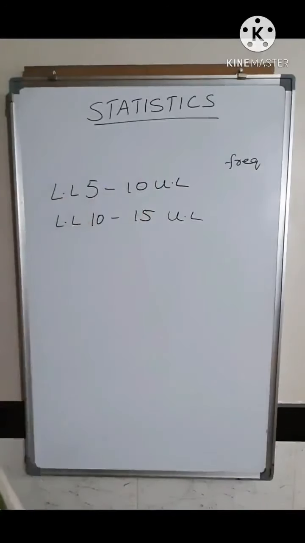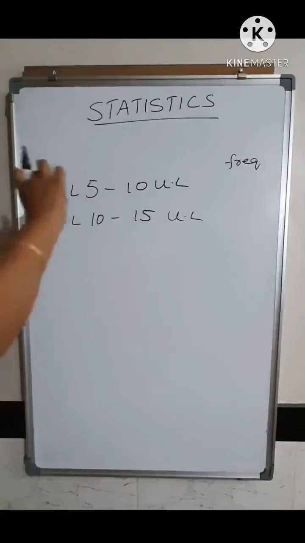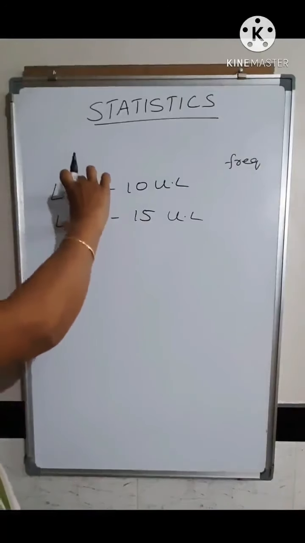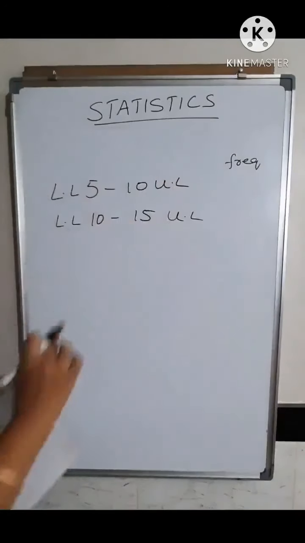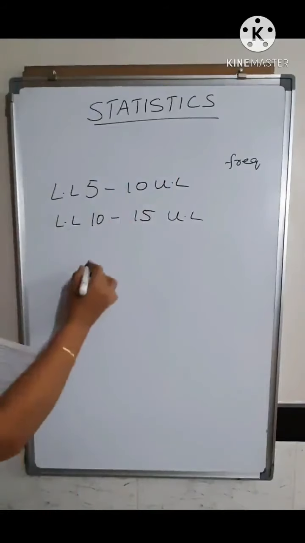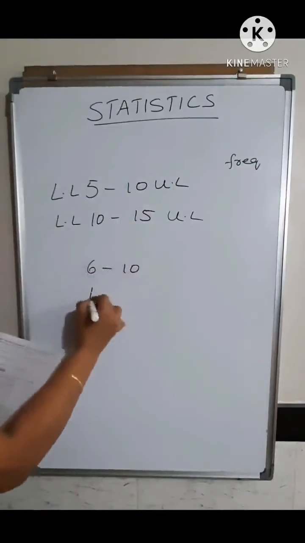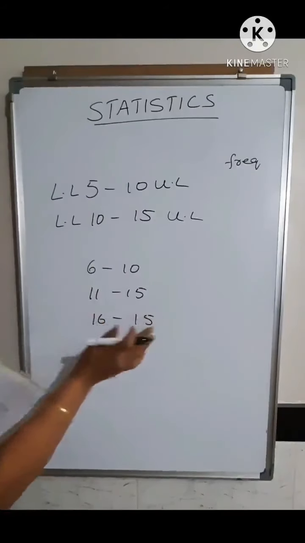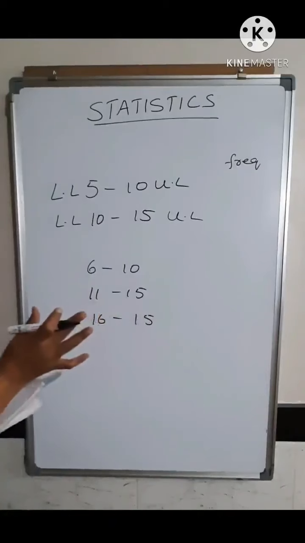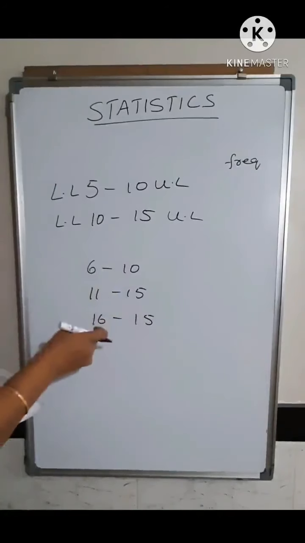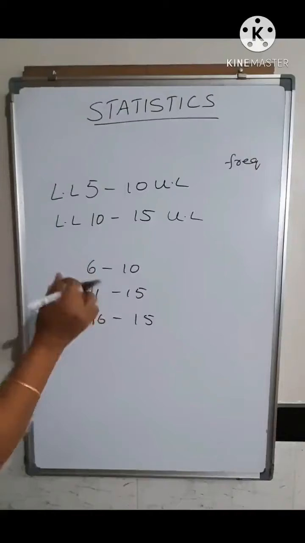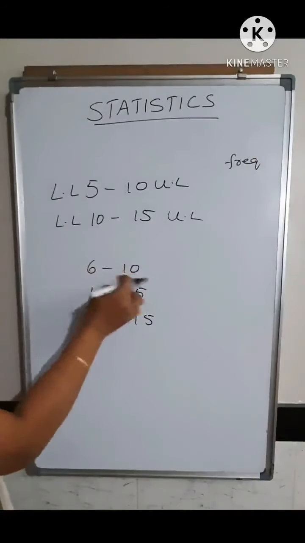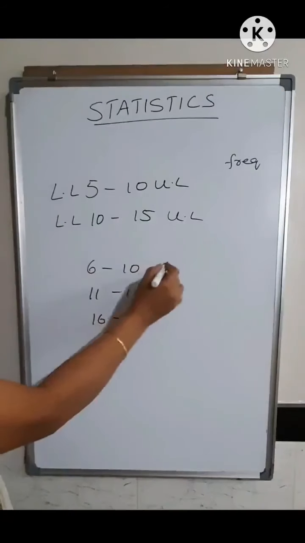Now suppose you have got a discontinuous class. Then you have to take the difference between two consecutive lower limits or two consecutive upper limits. For example, you have got 6 to 10, 11 to 15, 16 to 20. This is a discontinuous class. In this discontinuous class, you can observe here 10 minus 6 is 4. So when you take the difference between upper limit and lower limit, you are getting 4.